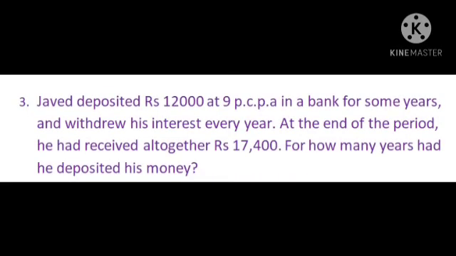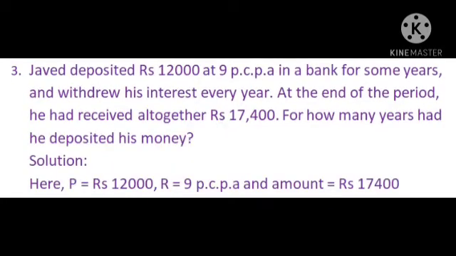Question number 3. Javed deposited 12,000 rupees at 9 PCPA in a bank for some years and withdrew his interest every year. At the end of the period, he had received altogether 17,400 rupees. For how many years had he deposited his money? In this example, Javed has deposited 12,000 rupees.